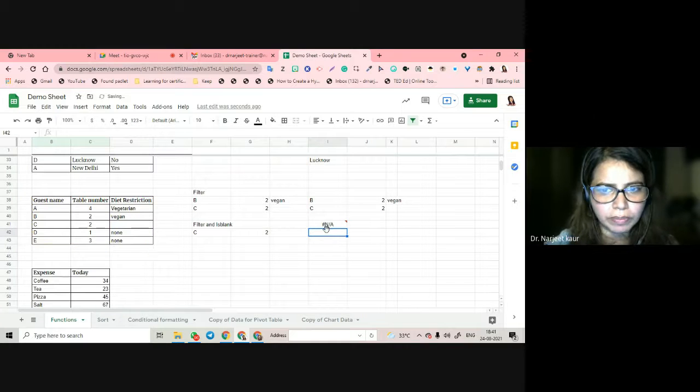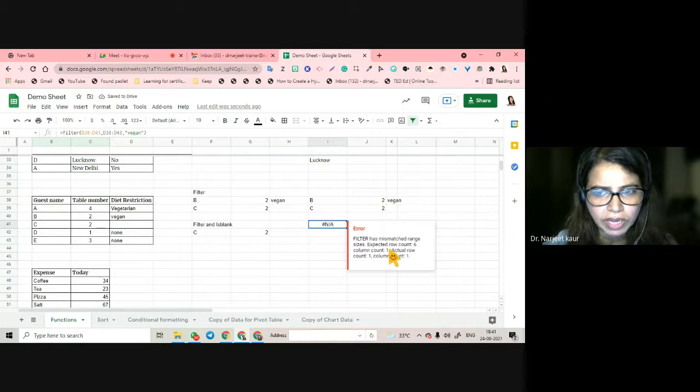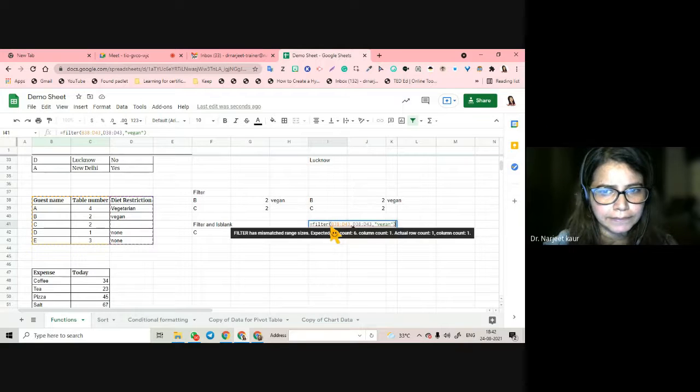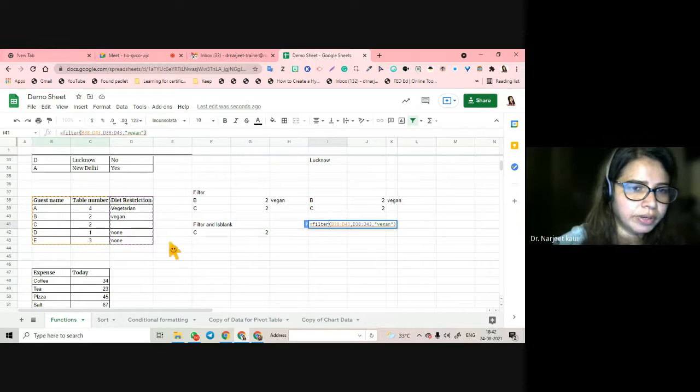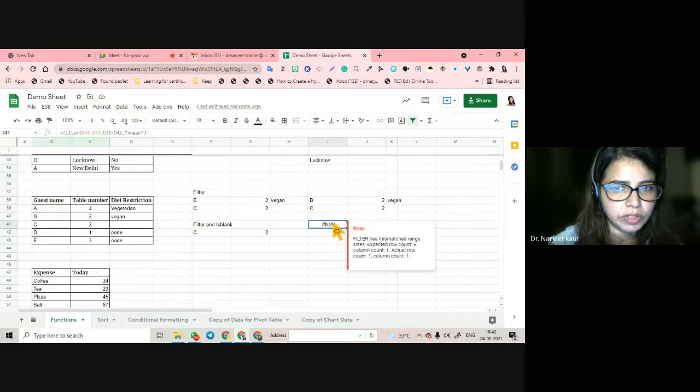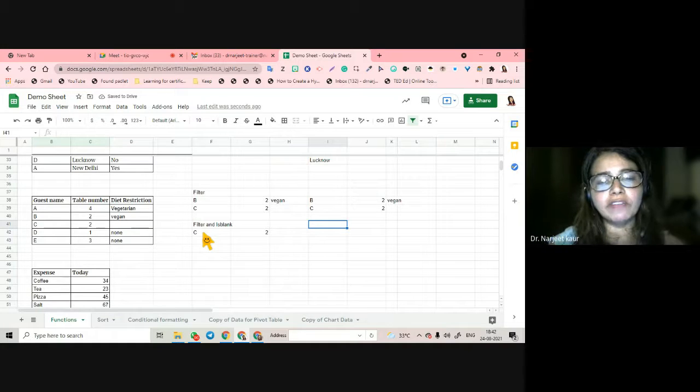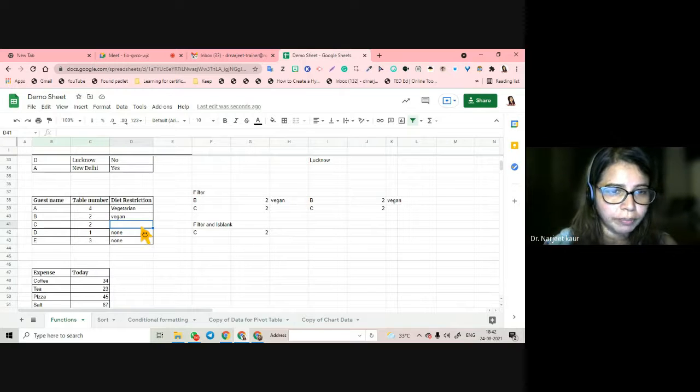नहीं आ रहा. Not applicable. Mismatch range sizes. Expected row count, column, actual count. Acha, okay, all right, okay. Okay, this is not working this way. Anyways, there is one more way of working with filter, which is taking out blank columns from there. Okay, how we can do that?